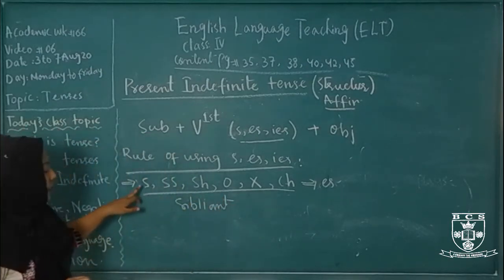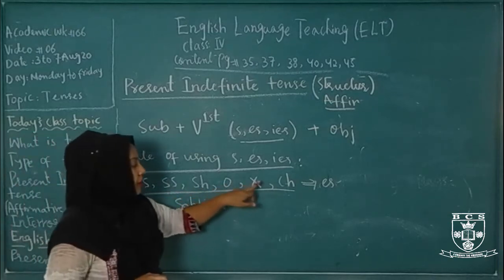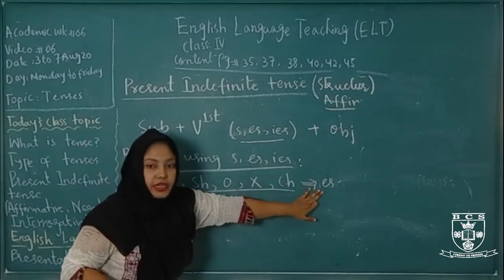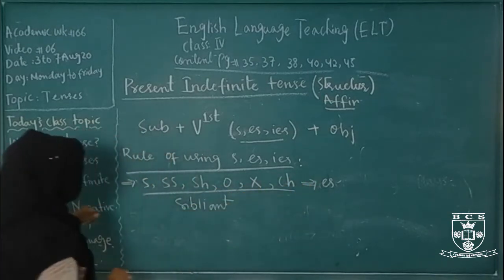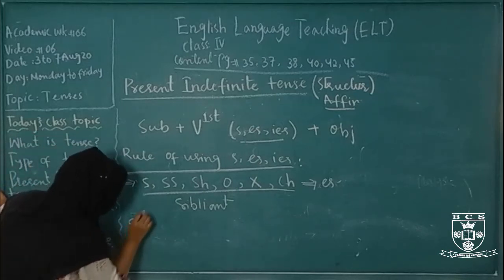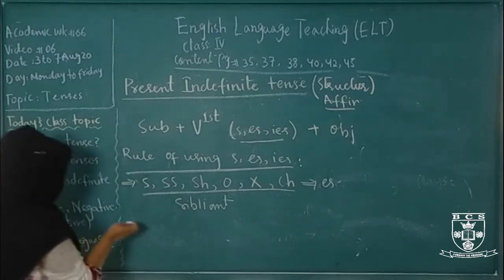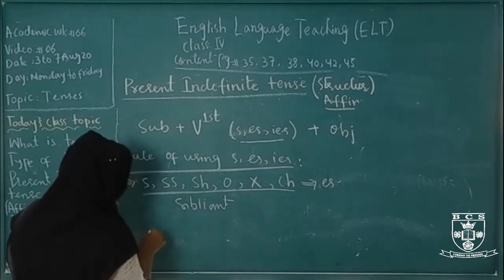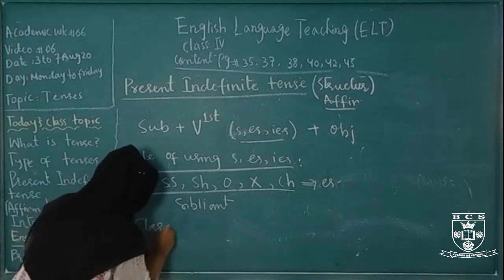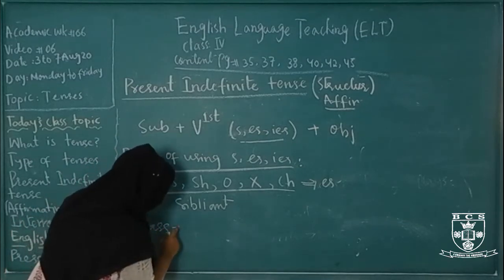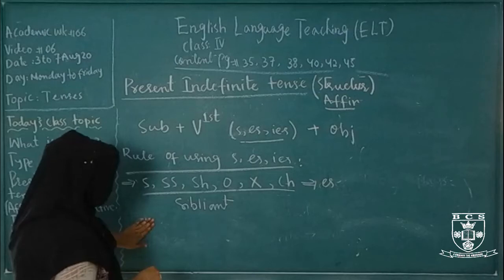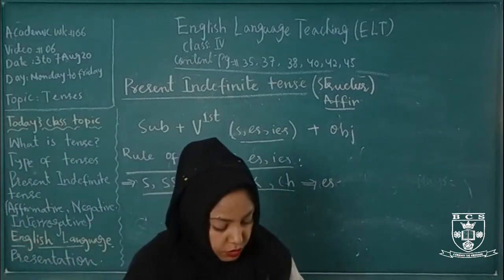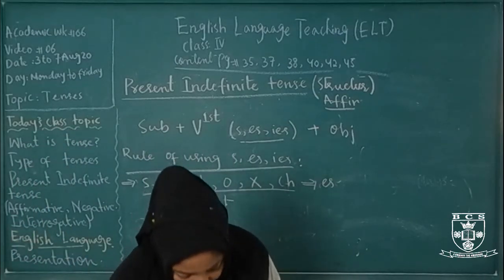If the word ends in s, double s, sh, o, x, ch, we add es there. For example, if the word ends in s, we simply add es there.